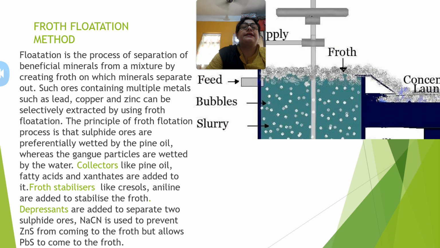So collectors like pine oil, fatty acids and xanthates are added to it. Again, we need to add some froth stabilizers also to stabilize the froth, like cresols and aniline. Then depressants are also added to separate the two sulfide ores. Especially depressants like sodium cyanide are used to prevent zinc sulfide from coming to the froth but allow the lead sulfide to come to the froth. So these are the specific uses of collectors, froth stabilizers and depressants in the froth flotation method.